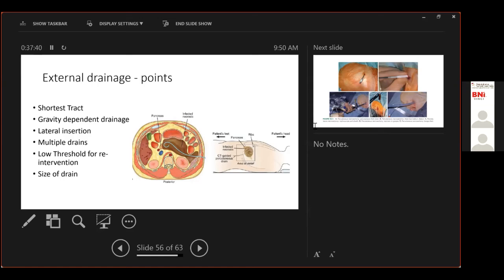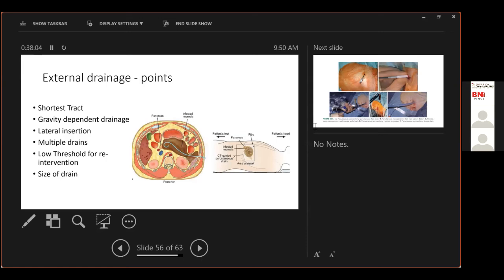Now, important points to note when you're telling your intervention radiologist: you go for the shortest track in a gravity dependent drainage. You try to go as laterally as possible. This will allow you subsequently to intervene in case you want to do a percutaneous or a nephroscopic necrosectomy. Try to place a single drain if required. If there are multiple collections, go and place multiple drains.